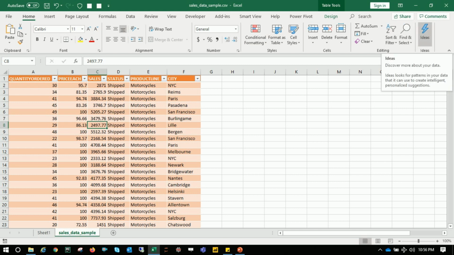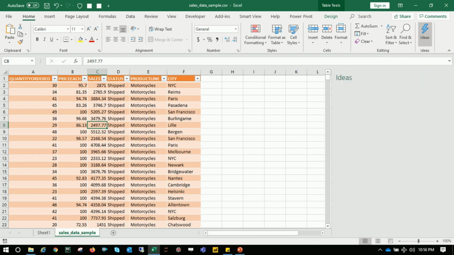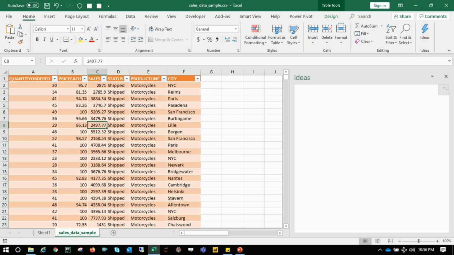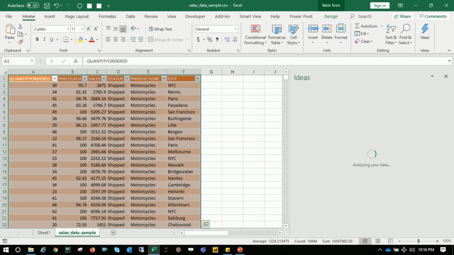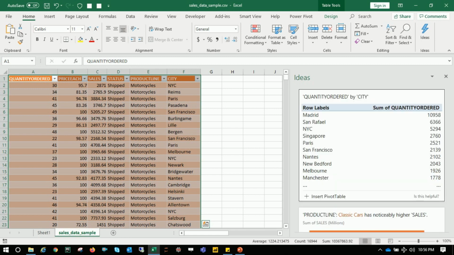And what do they say? Discover more about your data. Ideas looks for patterns in your data that it can use to create intelligent, personalized suggestions. So let's click and see what happens. As soon as I click that, it started analyzing the data. It has automatically picked the data set, and here we go. It has already thrown me some results.